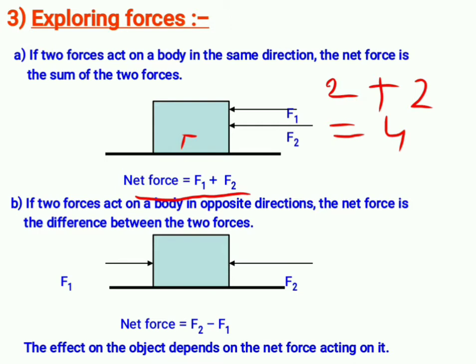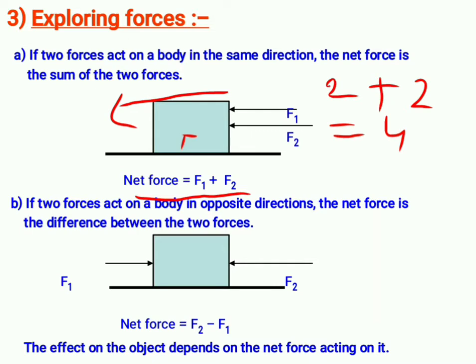So 4 is the net force. What will happen? The object will move in the direction of the applied force. So both are putting the force in one direction. Very soon the object will move, isn't it? Think that you are in a classroom and you are moving your bench. You will call your friends also to move the bench. Think that both your friends are moving the bench in the same direction. The bench will move very fast, isn't it? Yes.